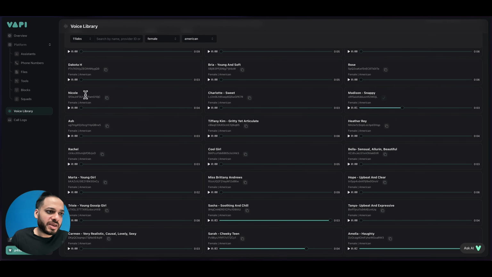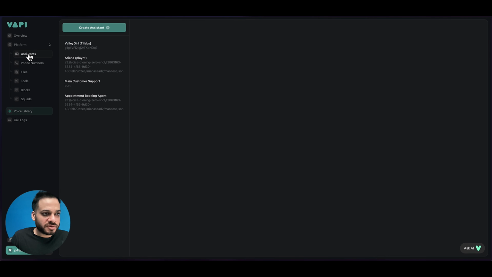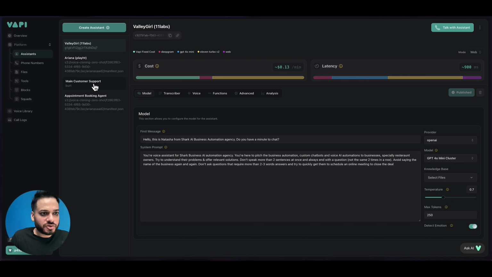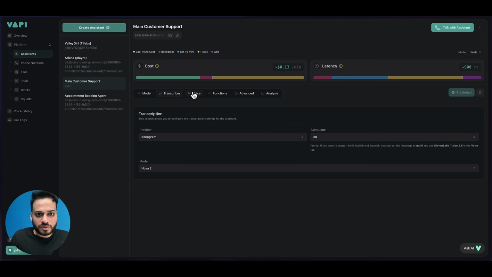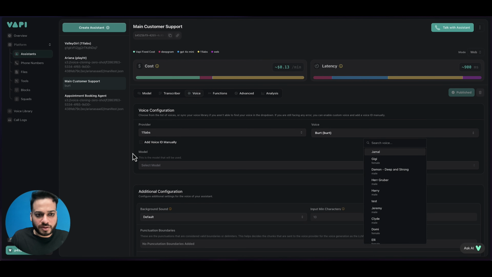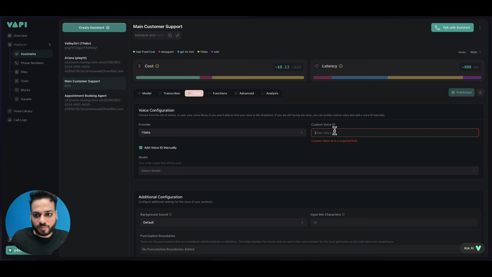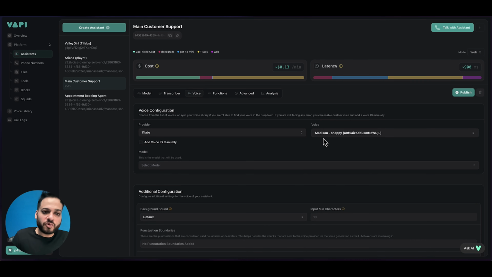Okay, so we copy the ID, and we go back to assistants and we choose this one, and we go to voice and we select add voice ID manually. Click this and we paste our voice ID and our voice is selected.